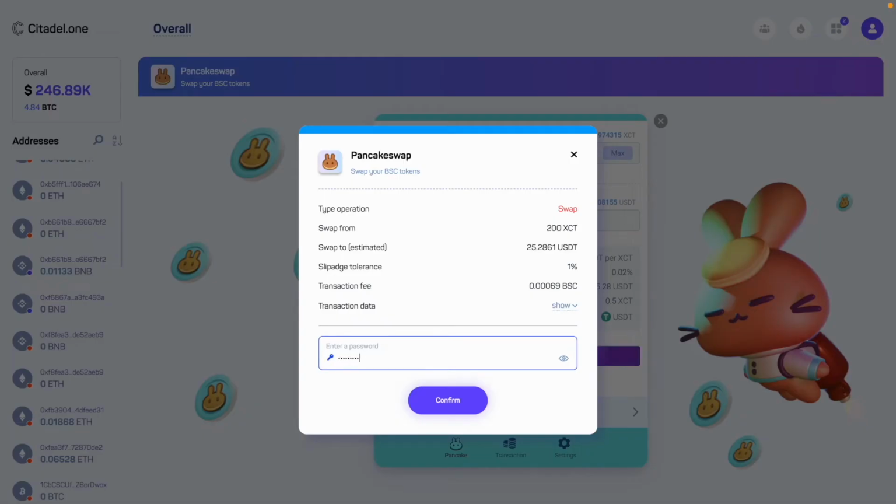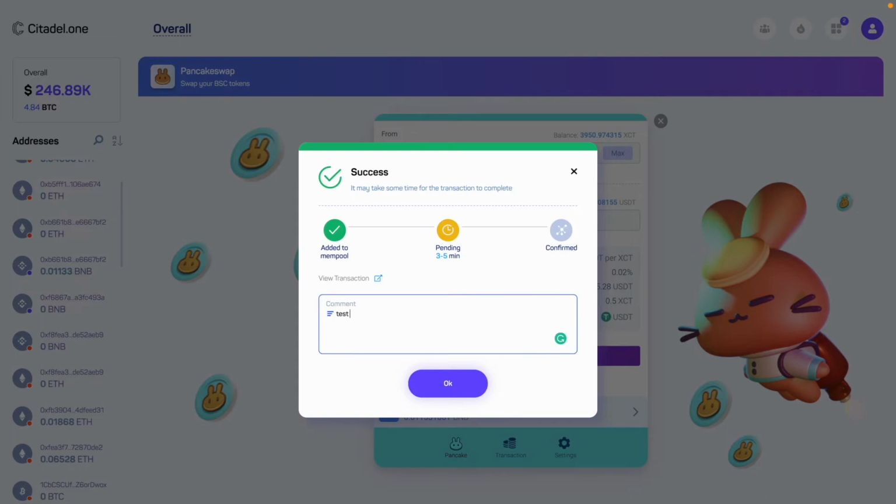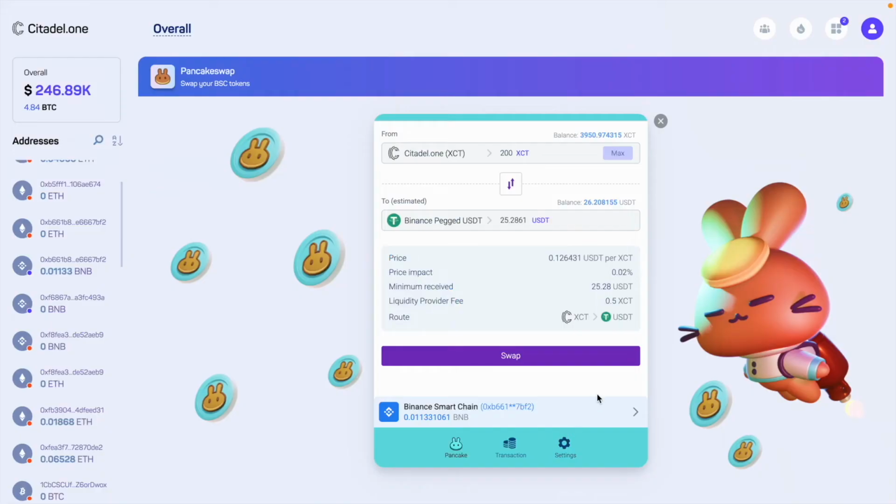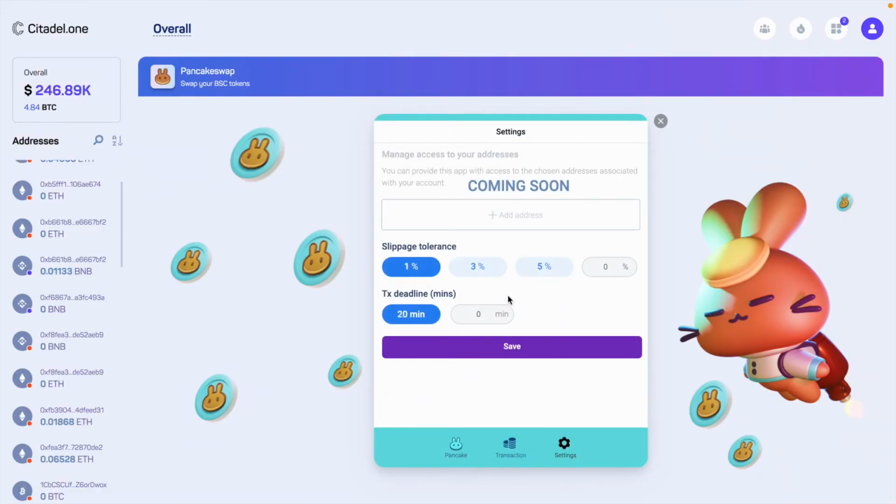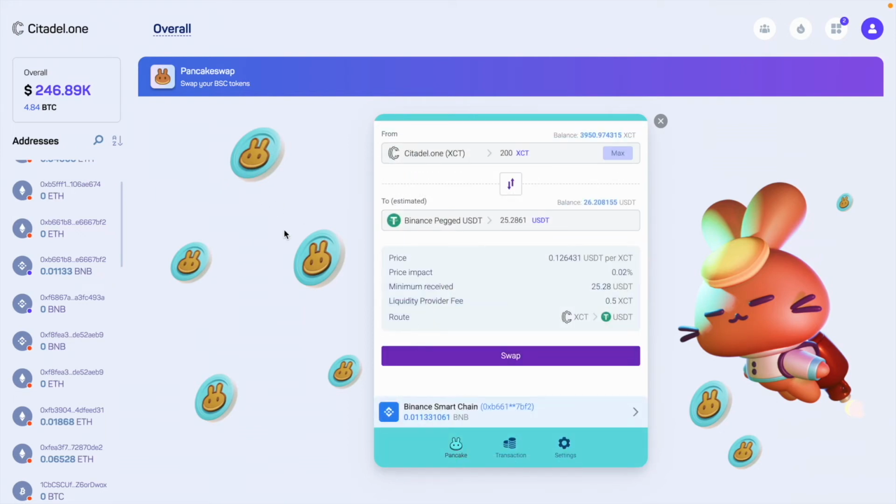confirm with the password, and we can also add a comment. You can also set slippage tolerance or transaction deadline. Now let's say I need some BNB for commission. Let's swap our USDT.